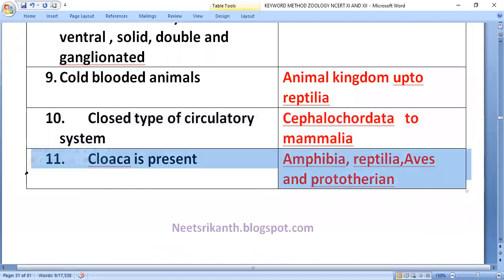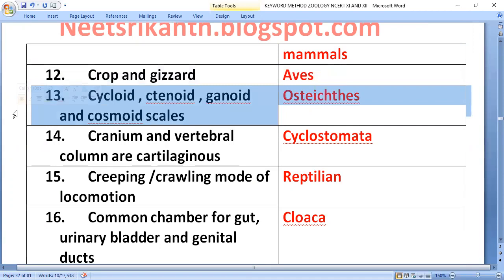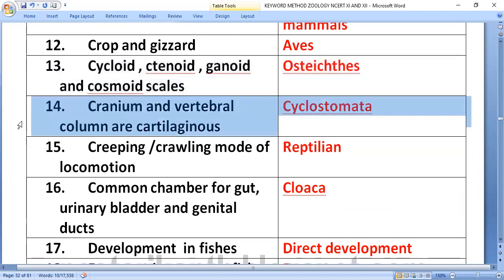Cloaca is present. Amphibia, reptilia, aves, and prototherian mammals are having this cloaca. Crop and gizzard, aves. Cycloid, ctenoid, gonoid, cosmoid scales are present in osteichthyes, bony fishes.